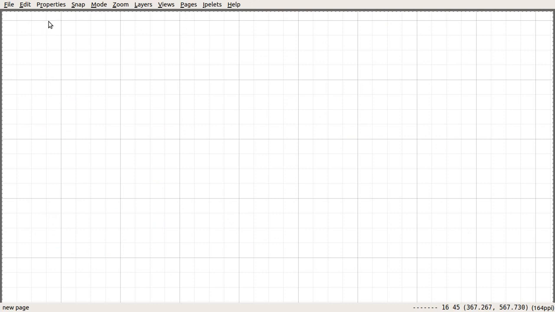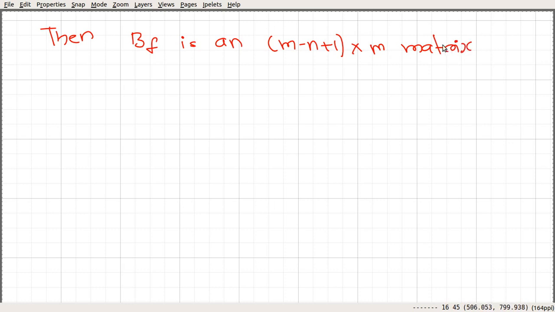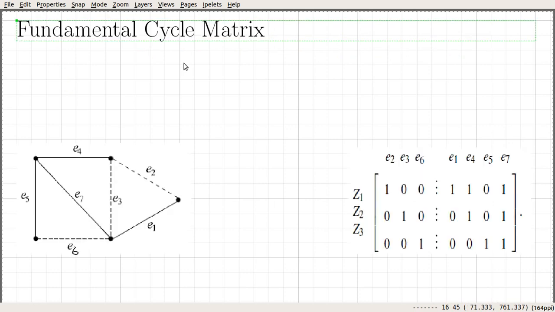Then we can see that the fundamental cycle matrix B sub f is an m minus n plus 1 by m matrix. The reason is, let me go through an example. Suppose that this is our graph G and this is the fundamental cycle matrix of this graph G. It has 3 rows, and these 3 rows correspond to the fundamental cycles in this graph.